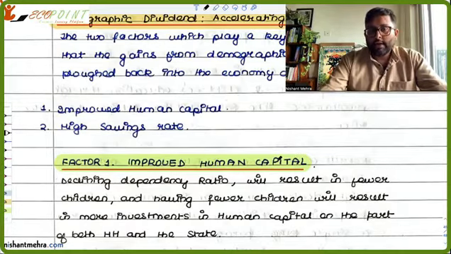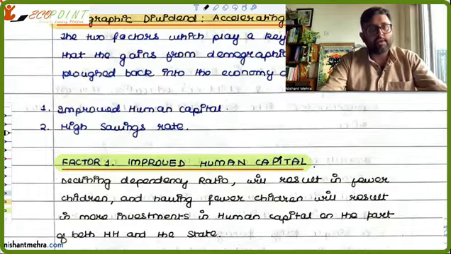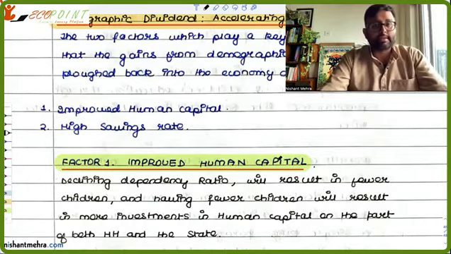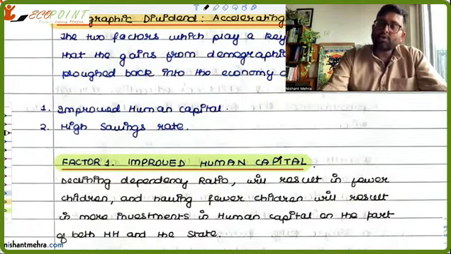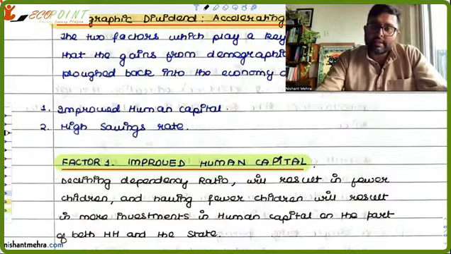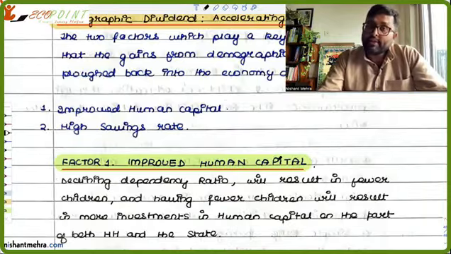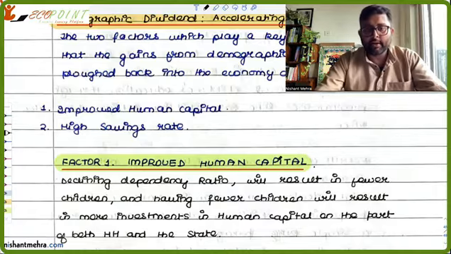And ultimately, if most of the families in the nation have fewer children, then the state will also be burdened less. So the state can have more resources left, which it can invest in human capital formation, in improving the skills of those children, in improving the education of those fewer children. So it is helping the family as well as the state. When I say state, I mean government.